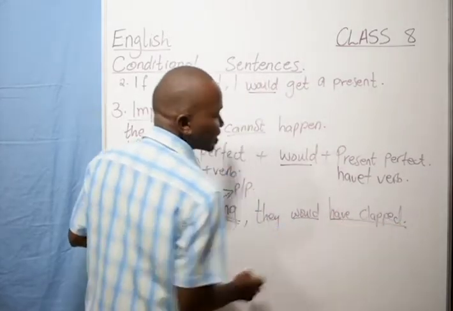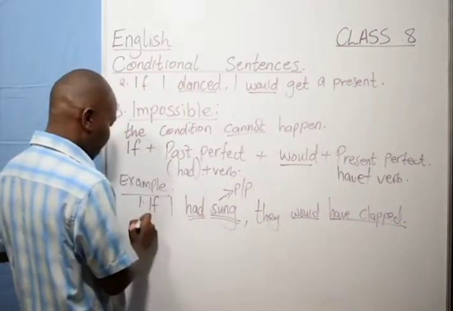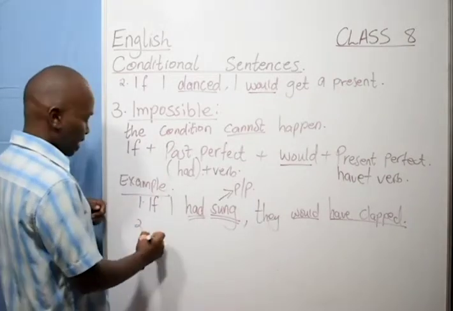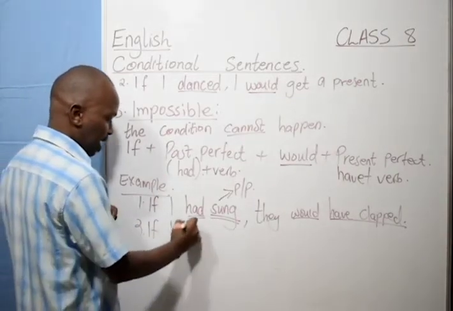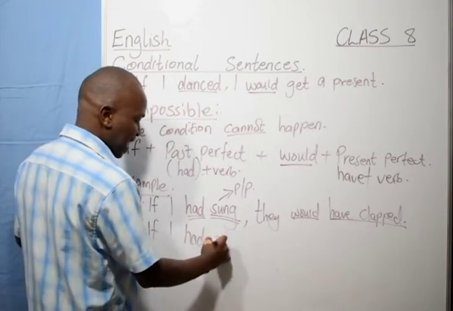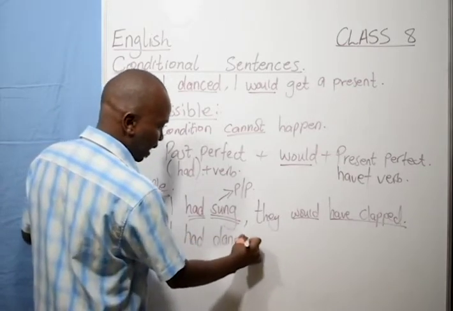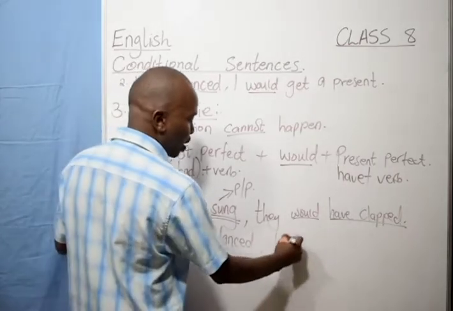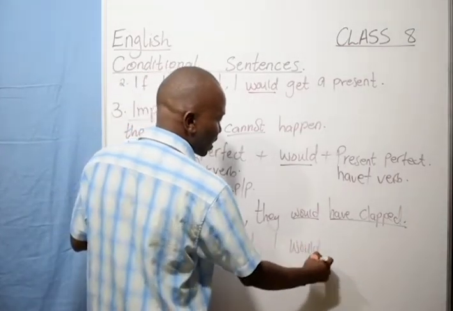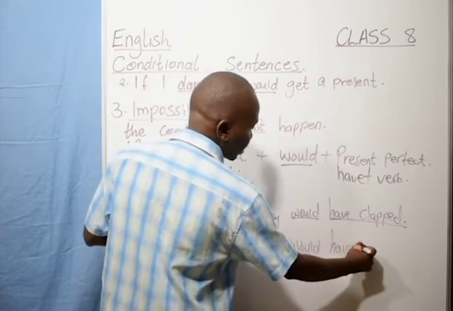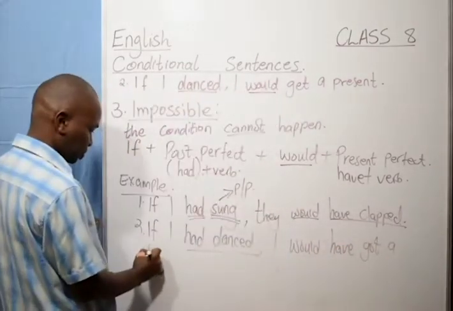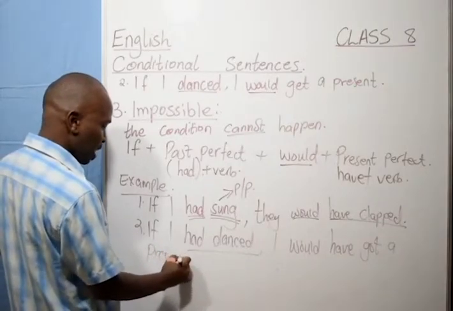Past perfect, present perfect tense. Another example using the one that we have on the board. If I had danced, I would have got a present.